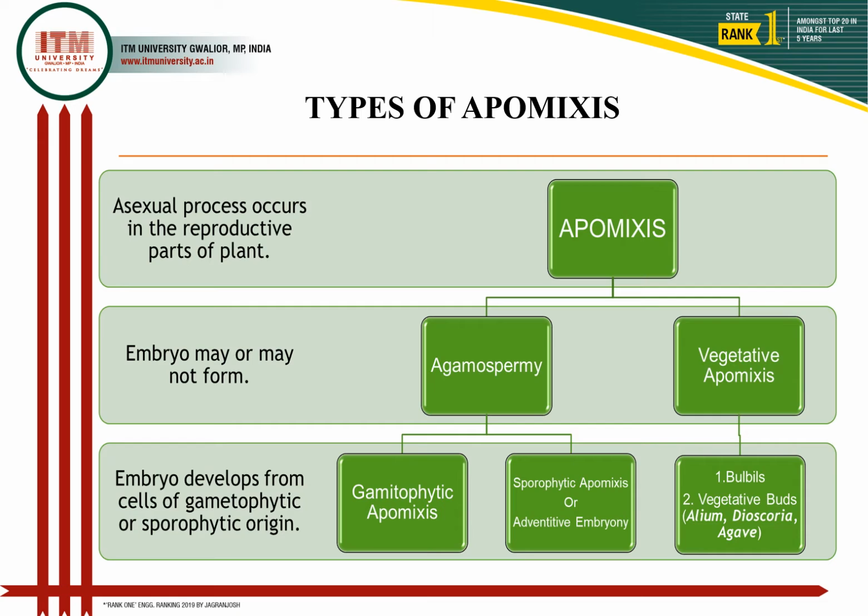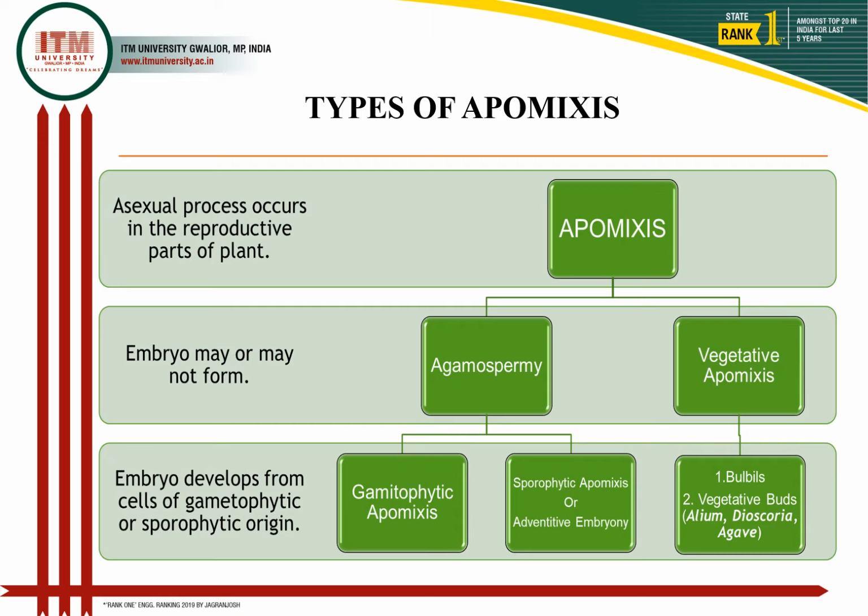So this process is further divided into gametophytic apomixis, sporophytic apomixis, and vegetative apomixis. Sporophytic apomixis is also known as adventitive embryony.